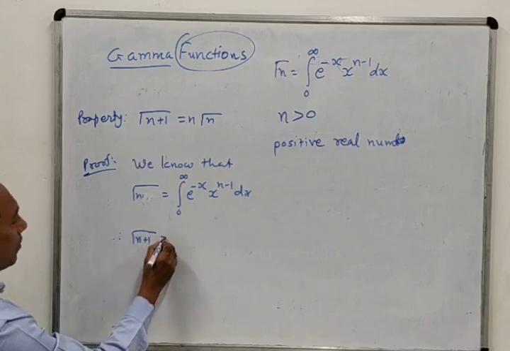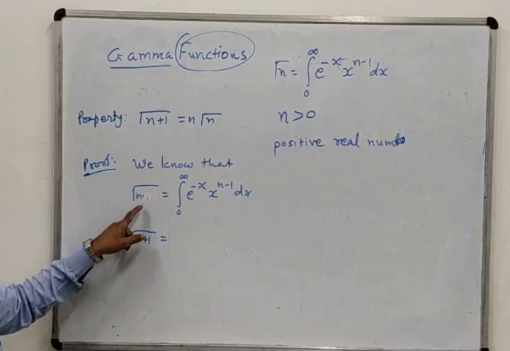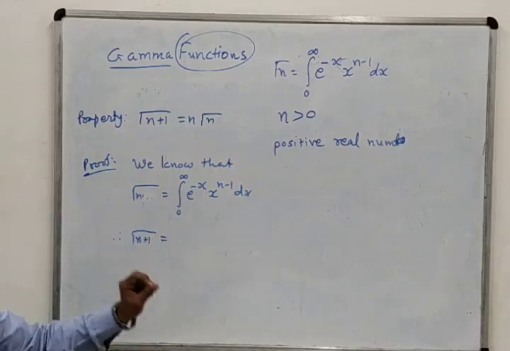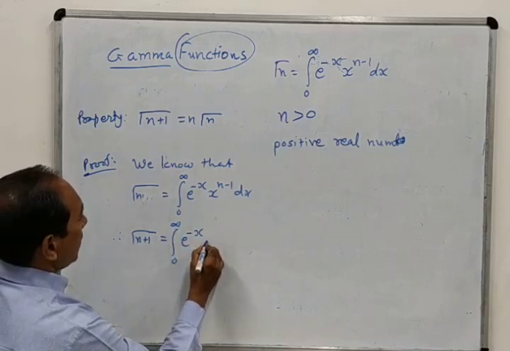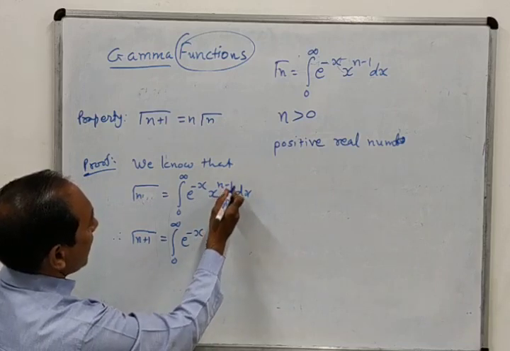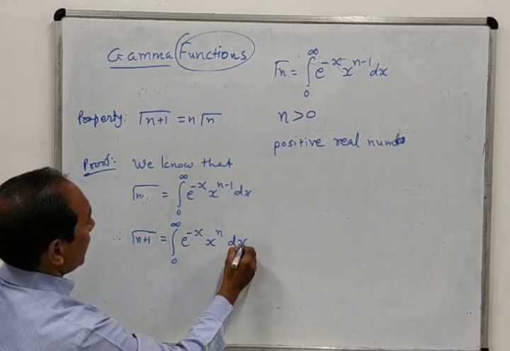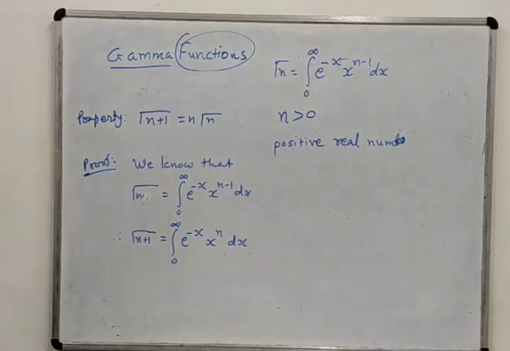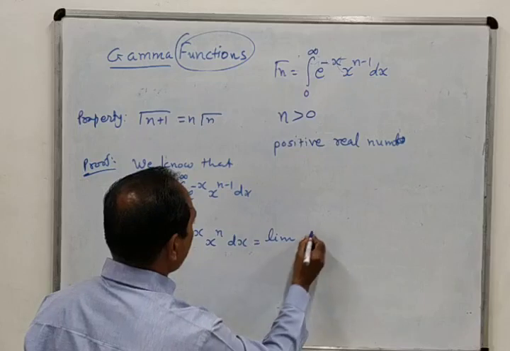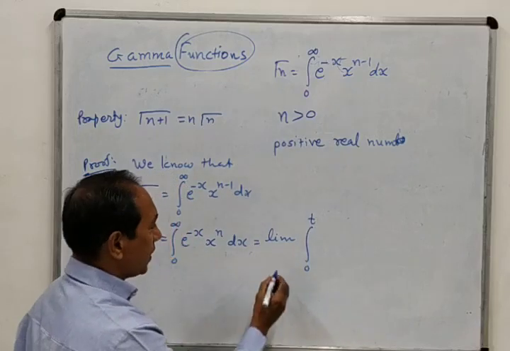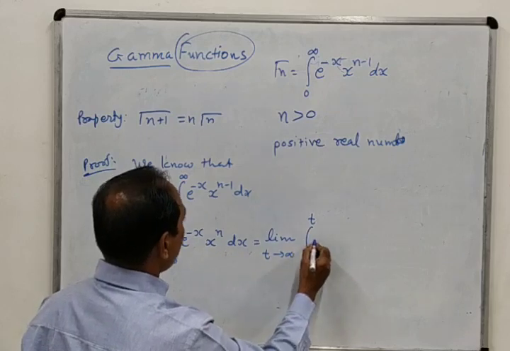So gamma n plus 1 equal to, here in this definition we will replace n by n plus 1. So wherever there is n, you put n plus 1. So 0 to infinity e raised to minus x into x raised to n plus 1 minus 1, that means n only. Okay, now we will integrate this one. This is an improper integral, so we will have to write down here integration of 0 to t. We have already seen the process, and here we will write down t tends to infinity.